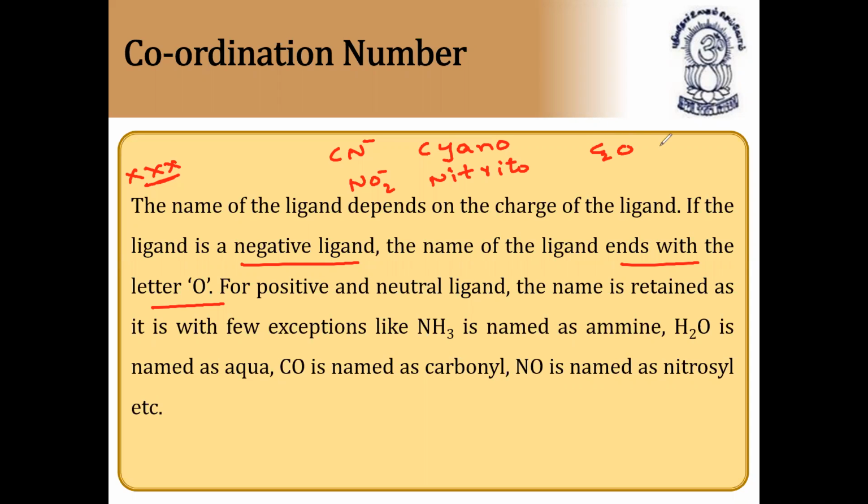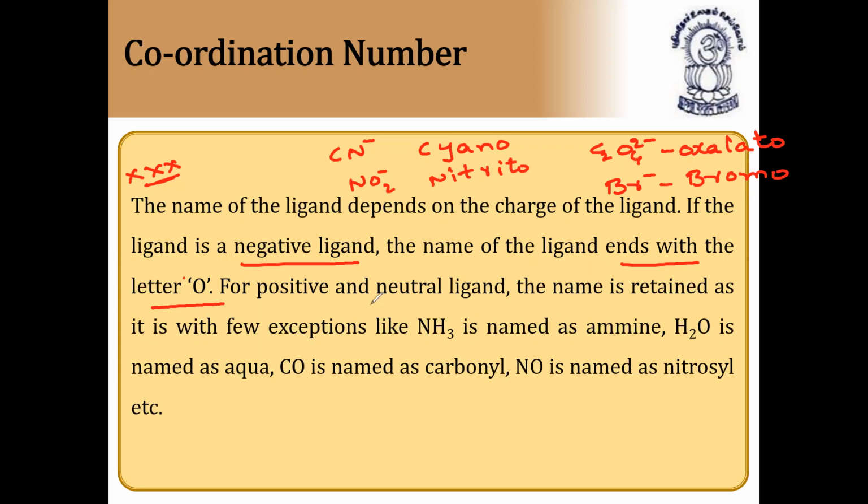C2O4 2 minus is oxalato. It is nothing but a negative ligand, so it is oxalato. Br minus is bromo. So the name of the ligand depends on the charge of the ligand. If the ligand is negative, meaning it has a negative charge, like in this case cyano, nitrito, oxalato, bromo, the name of the ligand ends with the letter O.